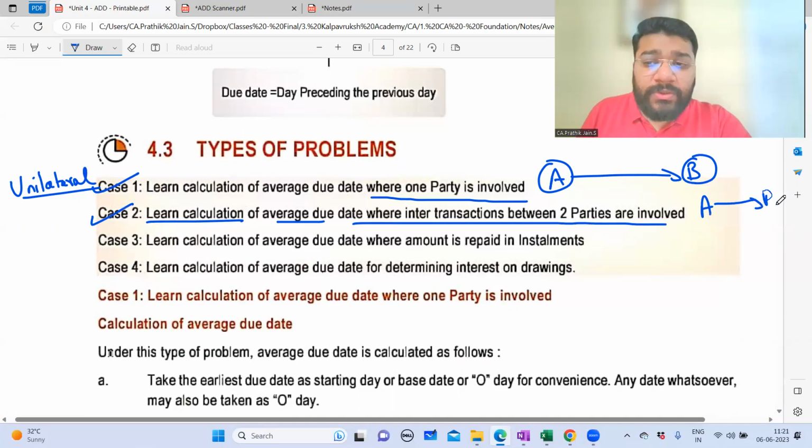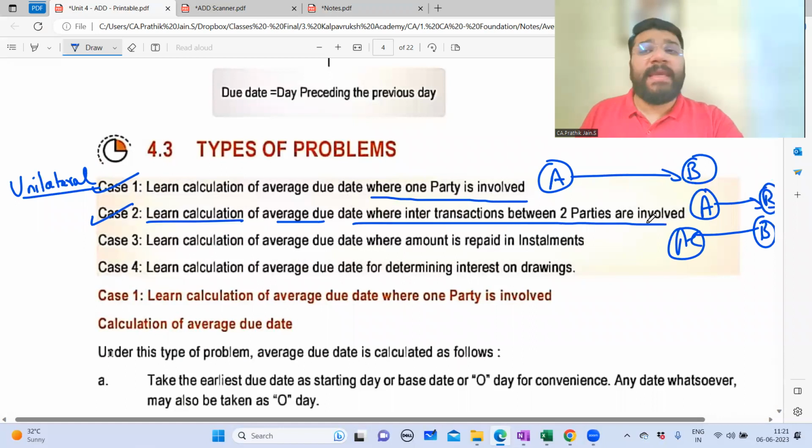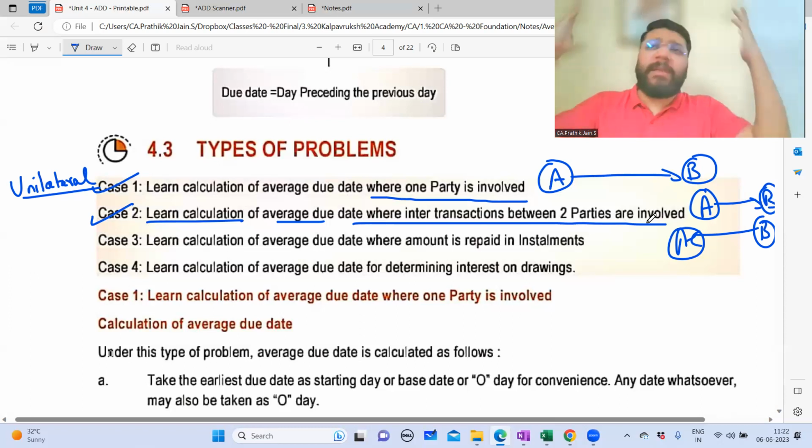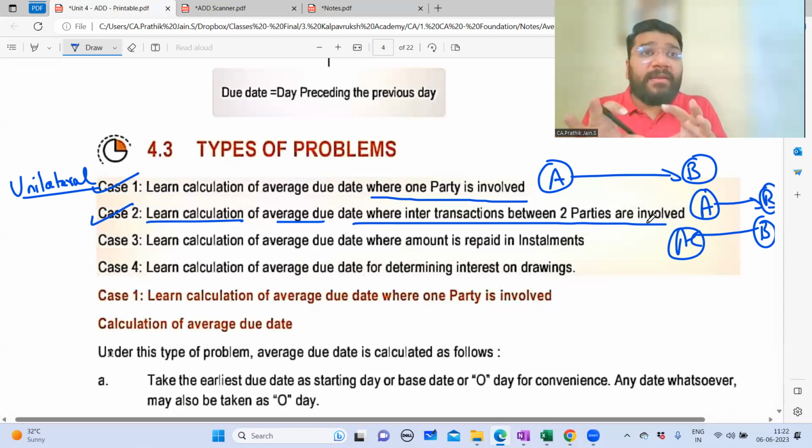A is selling goods to B. So A is the seller, B is the customer. Again, B is selling goods to A, which means A and B are dealing with multiple items. A is selling one particular item to B. B is selling another particular item to A. Same goods are not transacted. Same goods, why will they buy and sell? This is an example where A and B are dealing with multiple products. B likes one particular product from A, so he buys it from A. A likes one particular product from B, he buys it from B.